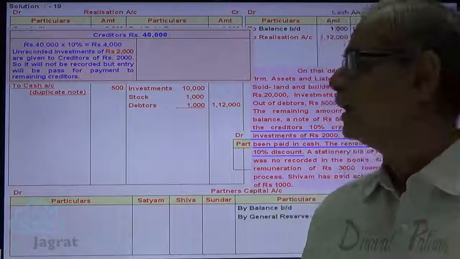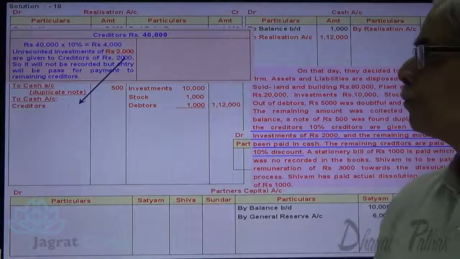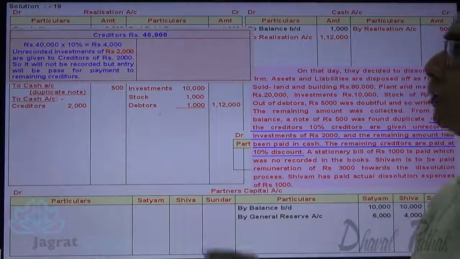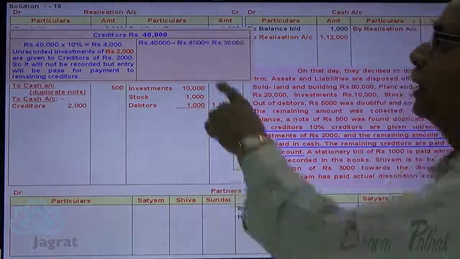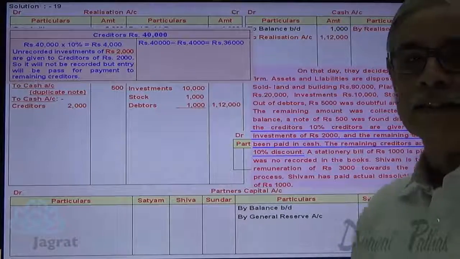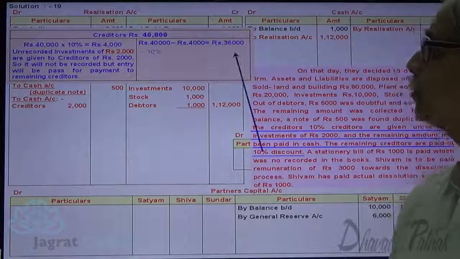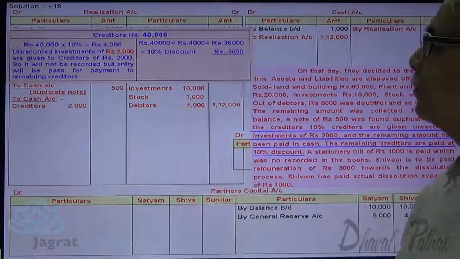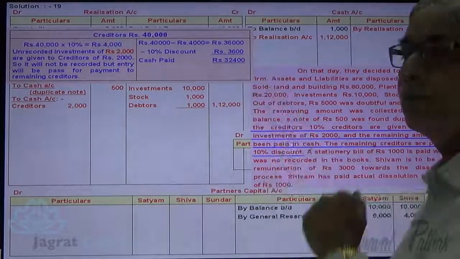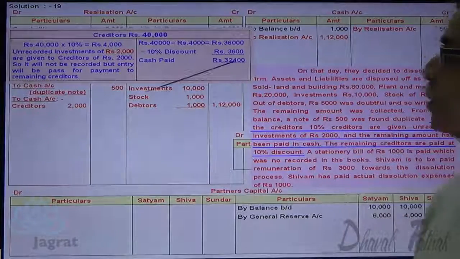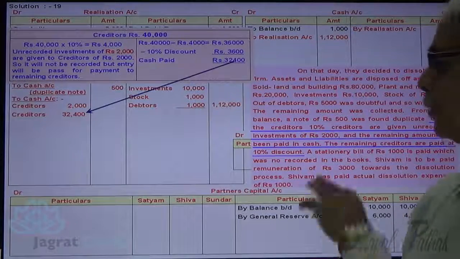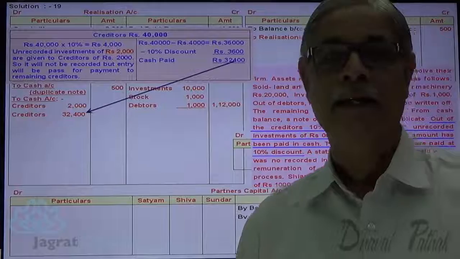Remaining 2,000 is paid in cash, for which I will write down the entry. Realization account debit to cash account. Now out of 40,000, 4,000 is settled, so 36,000 are the remaining creditors. With 10% discount, the payment made is how much? 32,400. What's the entry? Realization account debit to cash account. So this is debited to realization account. This is how payment to creditors gets recorded.